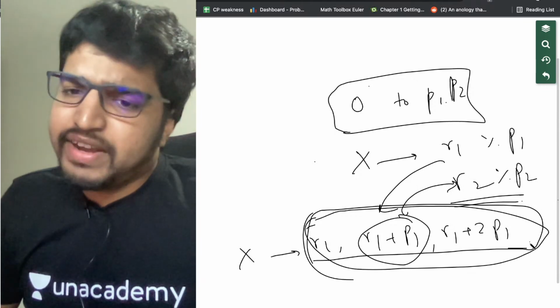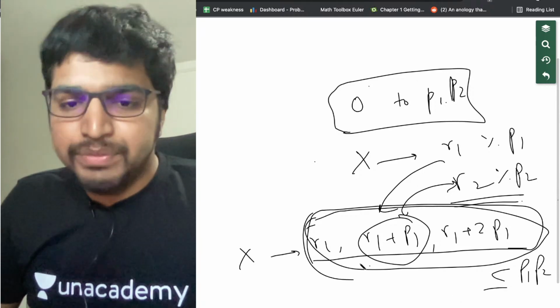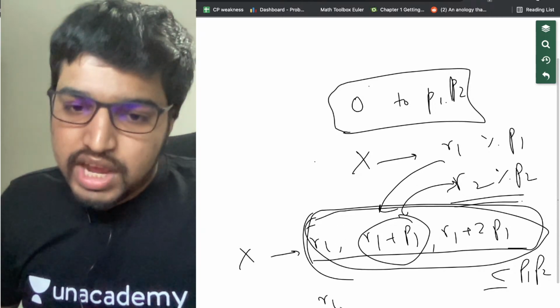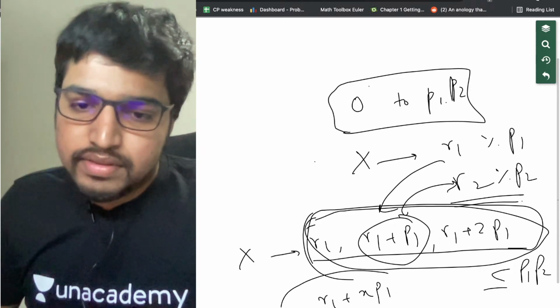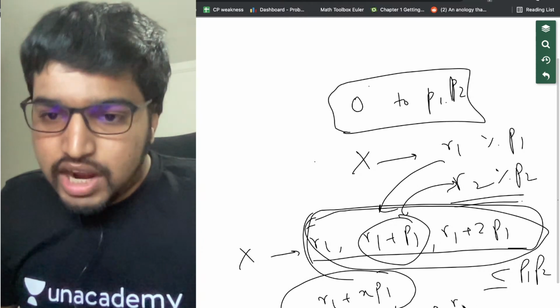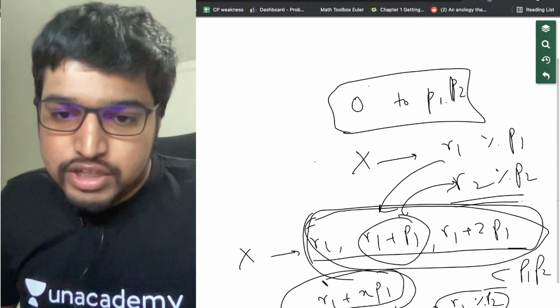But we know that the first number is going to be less than P1 into P2 as well. So what do we do? We iterate R1 plus P1. So it's going to be of the form R1 plus X into P1. But this number should also satisfy R2 modulo P2. It already satisfies R1 modulo P1 because it's of this form.